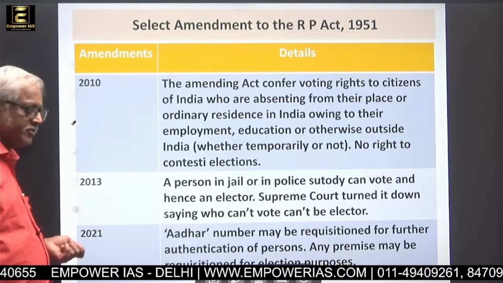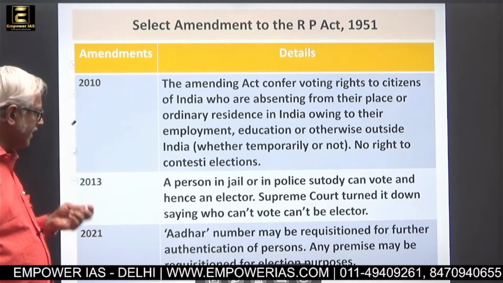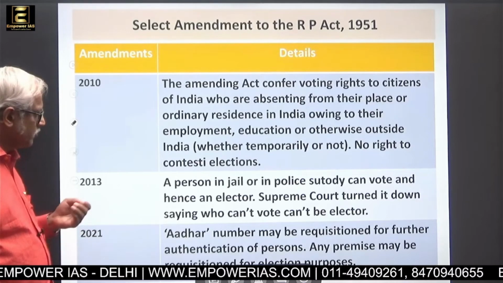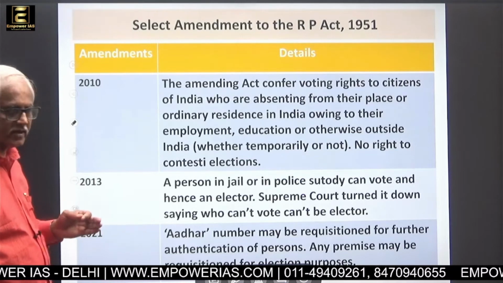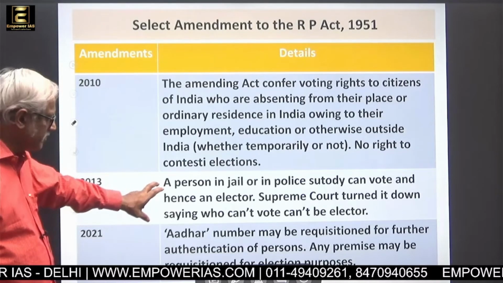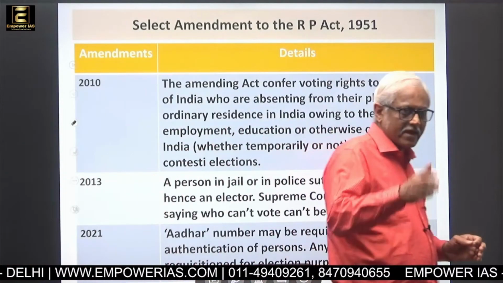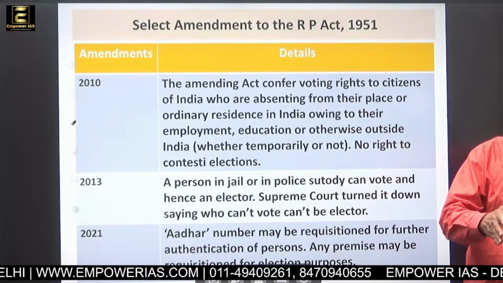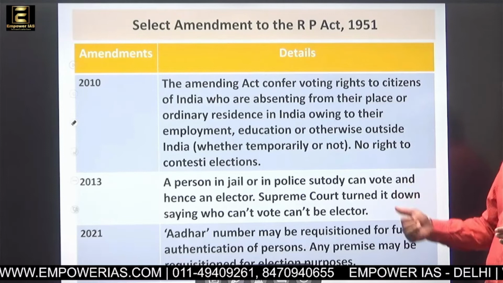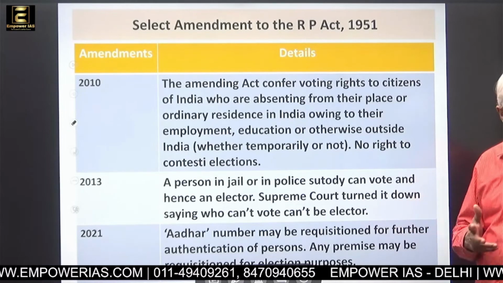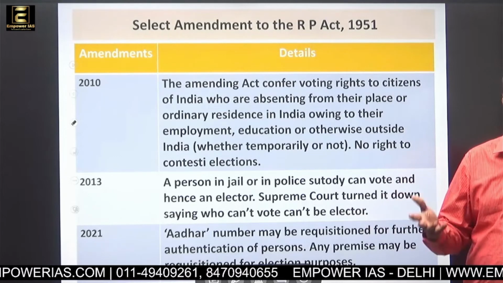Then the 2013 amendment: a person in jail or in police custody can vote, and hence be an elector. The Supreme Court turned it down, saying who cannot vote cannot be an elector. So this becomes an interesting area, because the amendment says that a person in jail or in custody can still remain an elector, but the Supreme Court turned it down, and that amendment gets nullified because it says that one who cannot vote cannot be an elector either.